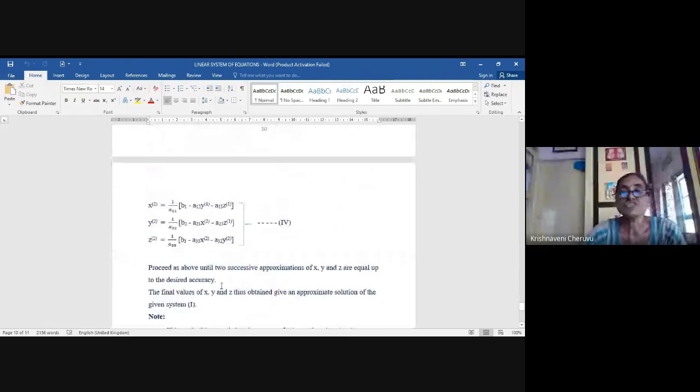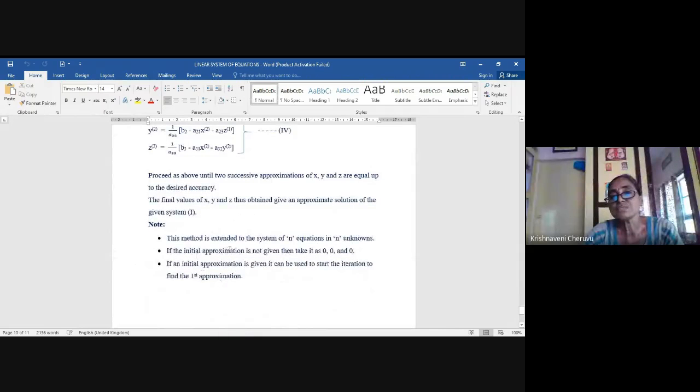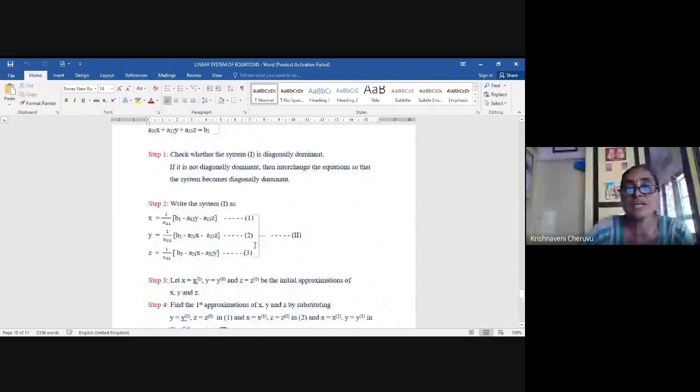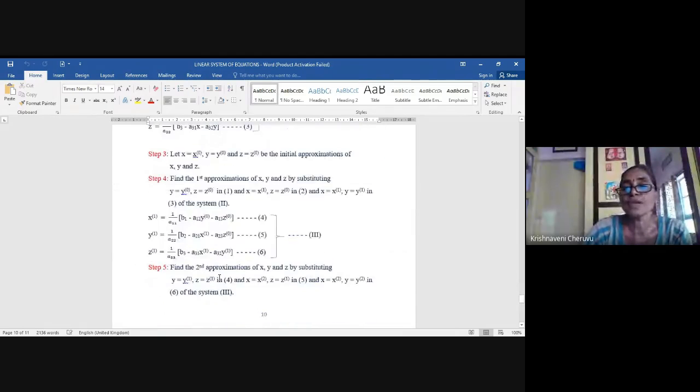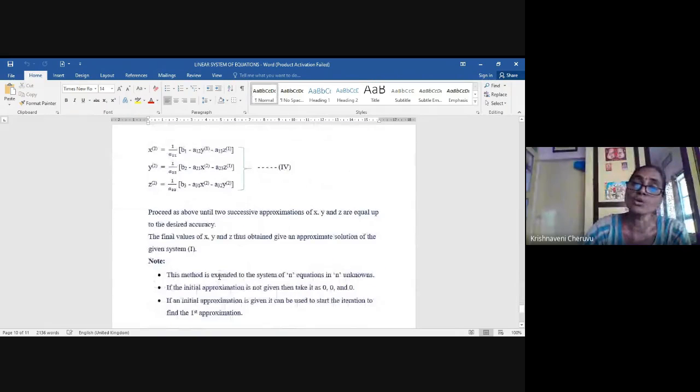Okay, and see here, this method is extended to the system of n equations in n unknowns. Here I explained to you for the sake of convenience, taking only 3 equations in 3 unknowns. Here the unknowns are x, y, z, but you can get a problem of 4 equations, 4 unknowns also, not beyond that. And of course 2 equations in 2 unknowns. And here, if the initial approximation is not given, you can take x bracket 0 as 0, y bracket 0 as 0, z bracket 0 as 0.